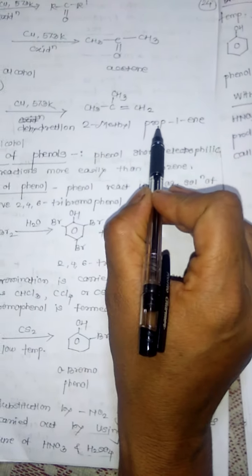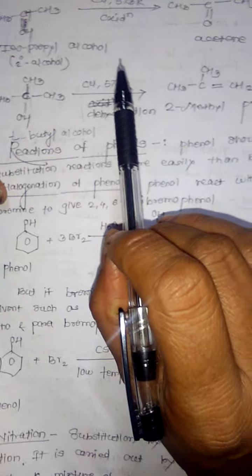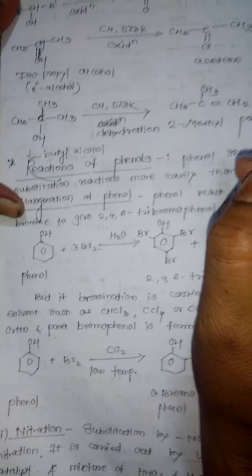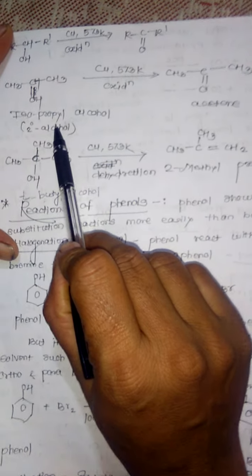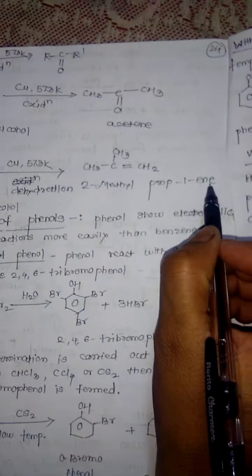Dehydration takes place, which results in the formation of 2-methylprop-1-ene. So when alcohols are heated with copper metal, primary gives aldehyde, secondary alcohol gives ketone, but tertiary alcohol gives the formation of an alkene.